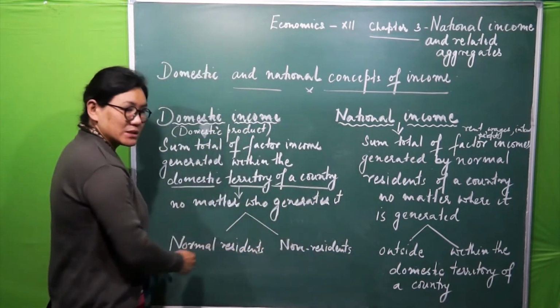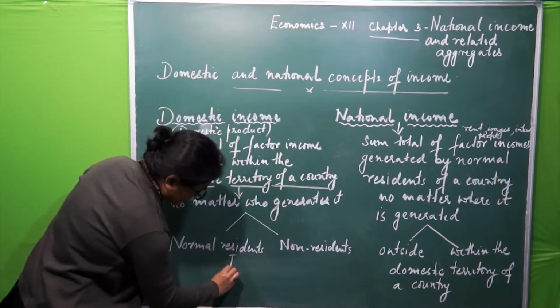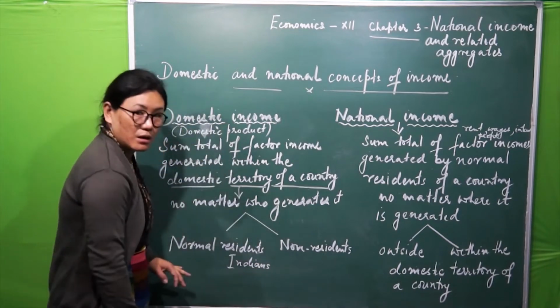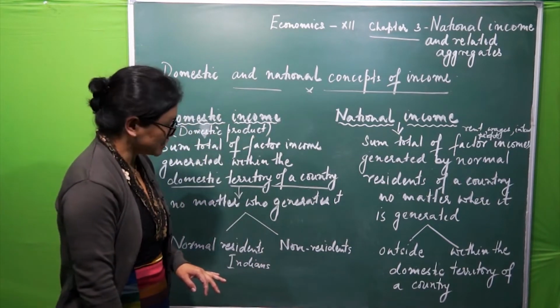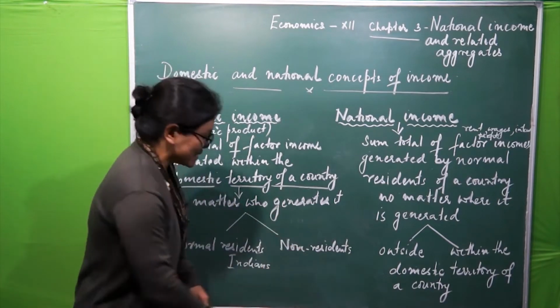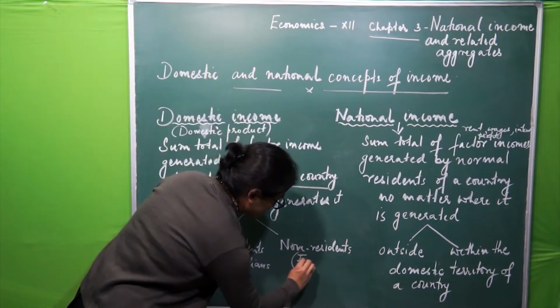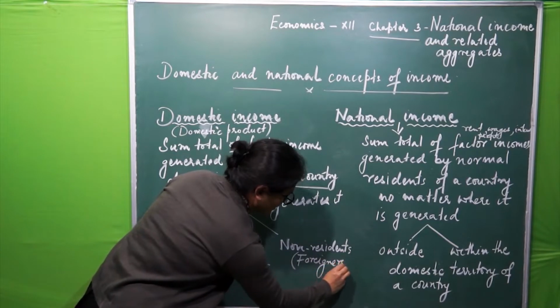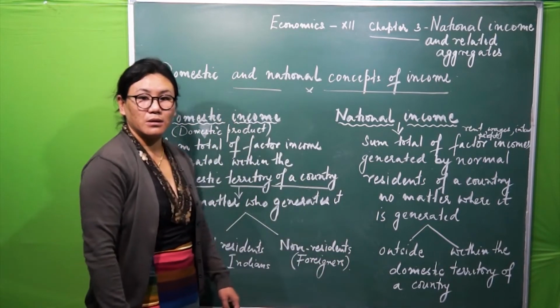Here for normal residents we will take Indians, for simplification purposes, and for non-residents we will take foreigners. Fine.